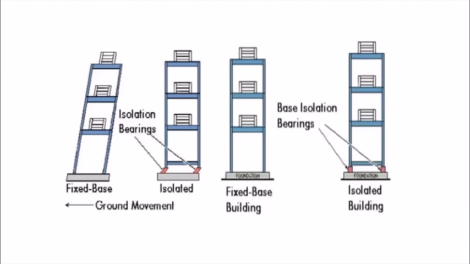Now, to avoid the damage from earthquakes, these days earthquake resistant buildings are made. These earthquake resistant buildings are constructed with the idea that even if there is some movement of the earth, the building should not get damaged because of the earthquake. So these are called earthquake resistant buildings.